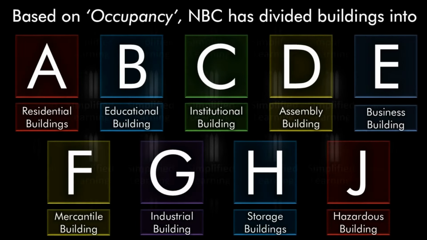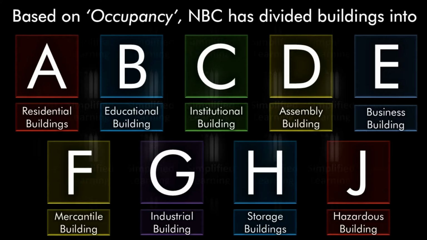NBC has made use of the term occupancy for defining and stating the various divisions of buildings. In total, nine such divisions or groups are made, and they are labeled as Group A, B, C, D, E, F, G, H and J, each group defining a specific type of building. There are subgroups, or subdivisions, covered under some main groups, where a distinguishing parameter was meant to be underlined to differentiate each subgroup from the other.